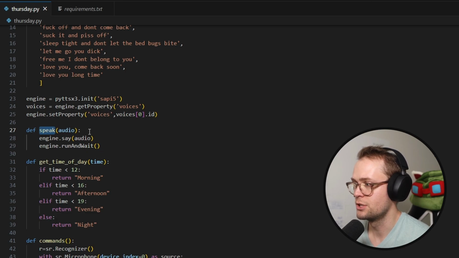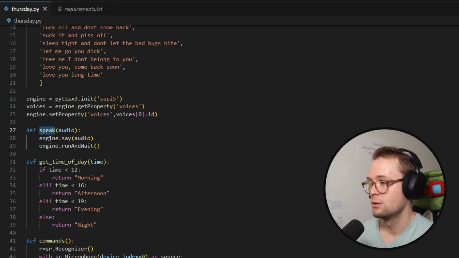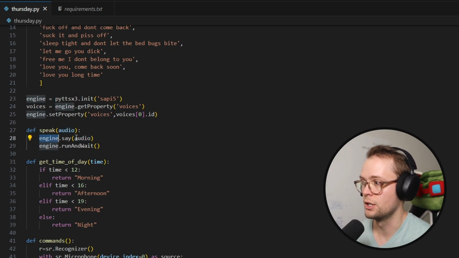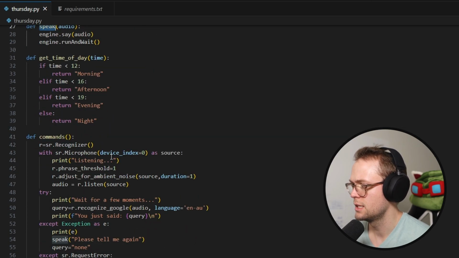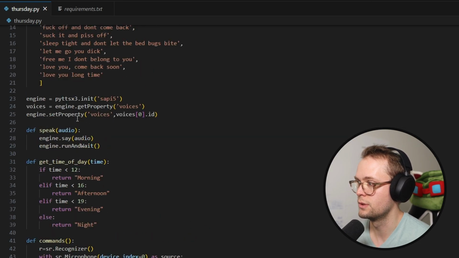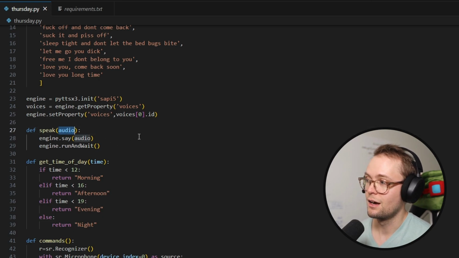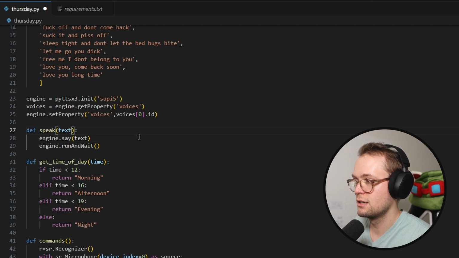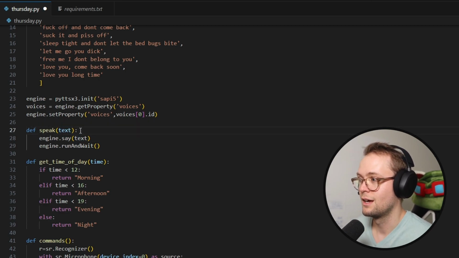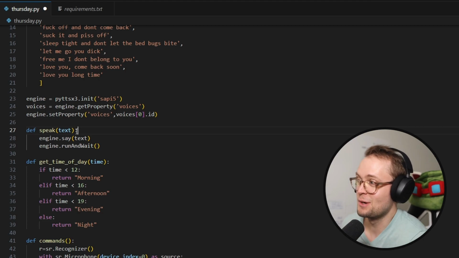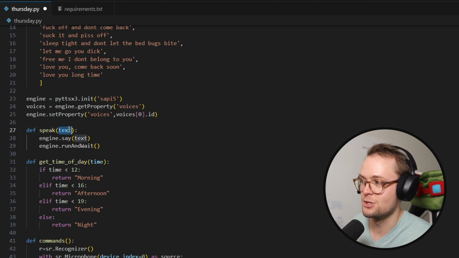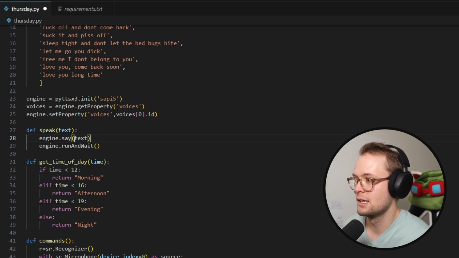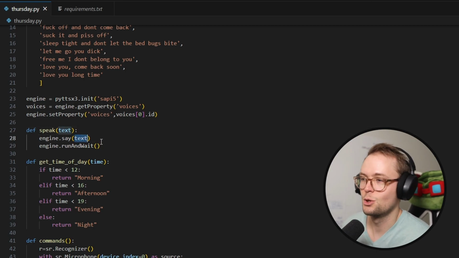Cool. Then we just have a simple speak function here, where we are provided with some audio, and the engine will say what the audio is, I guess. Let me see how this works. Oh, actually, it's provided with a string. So this is a little confusing. I would just change this to text or something. I know that you're just writing this for fun, but if I'm to review your code in any way, I would change this to something that makes more sense, because having this as audio is not really what it is. I would expect it to be an audio input at that point, but whatever, still cool.